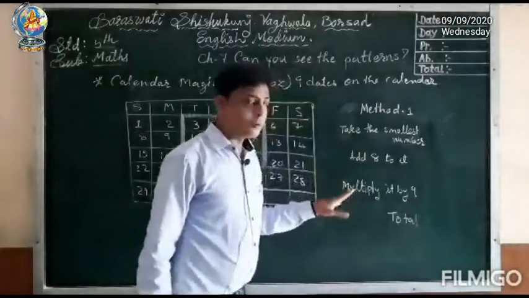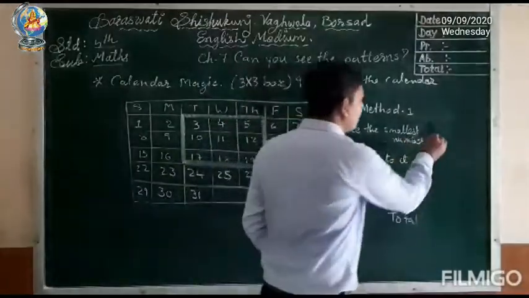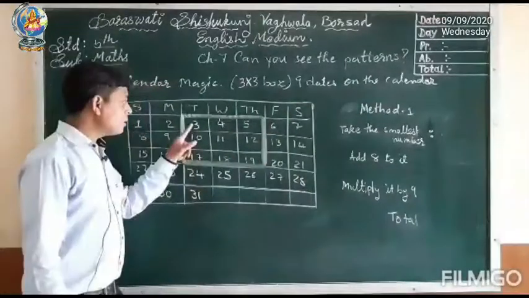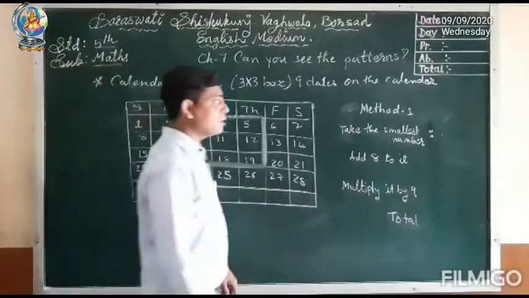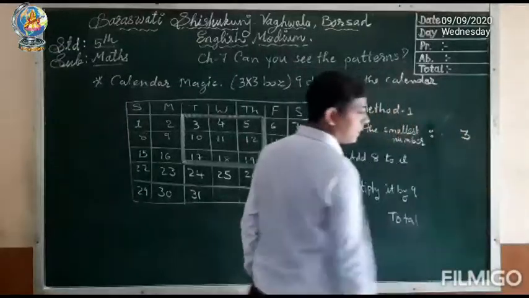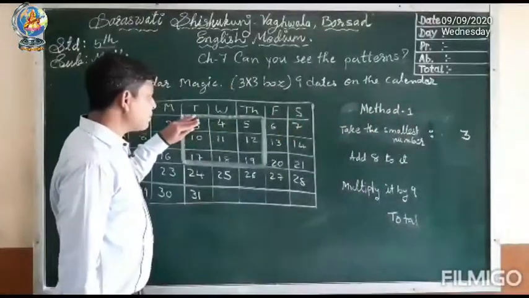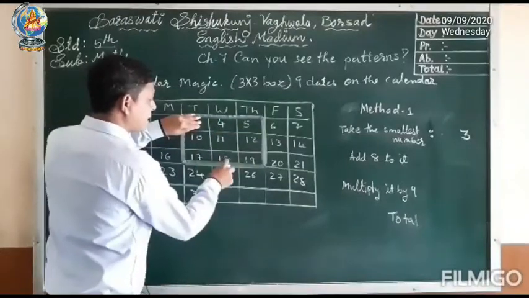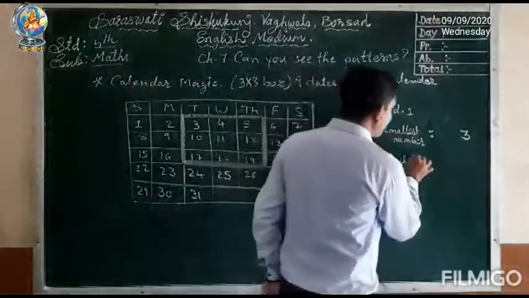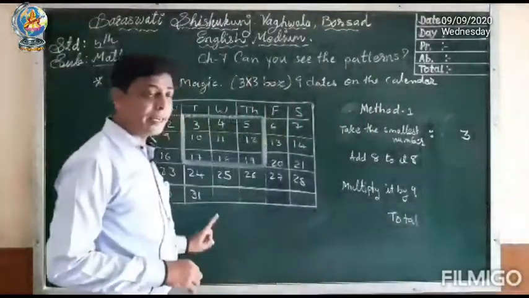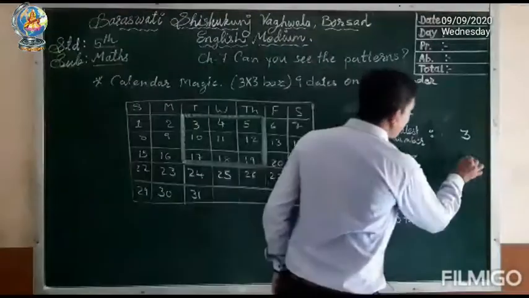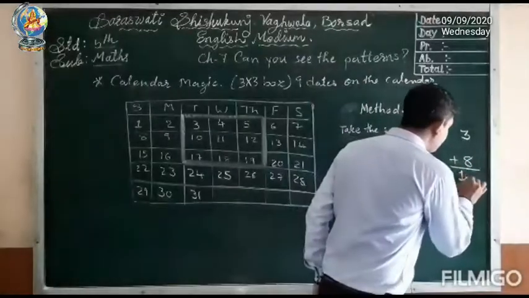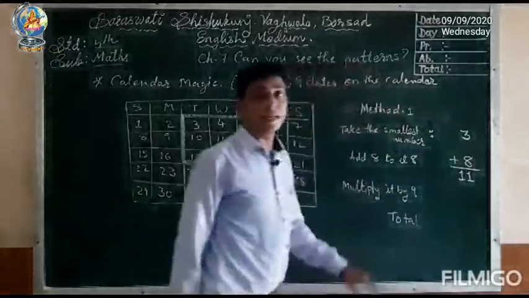What you have to do, take the smallest number. In the given 9 numbers, which is the smallest number? You can find 3 is the smallest number. So we will write here 3. Now except 3, how many dates remain? 1, 2, 3, 4, 5, 6, 7, 8. So we have to add 8. 8 plus 3 is equal to 11. So we get here 11.